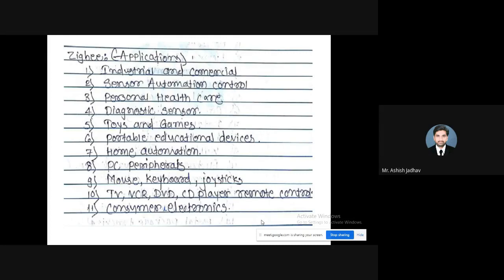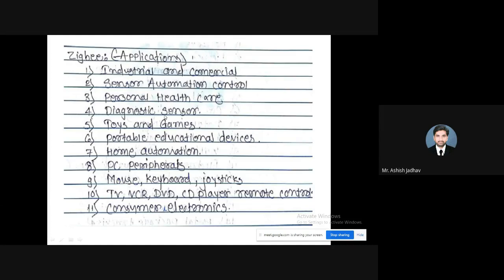Right, so you can have the Zigbee module mounted on the body of the patient along with some sensors, and this Zigbee module will be able to transmit the recorded data to a centralized computer, you can say. So the computer will be able to put that data on the cloud through the internet, and at the other end, your doctor will be able to access that cloud. Your doctor will be able to see that data to check the physical condition of that patient. That's why it is mentioned that it can be used in personal healthcare.